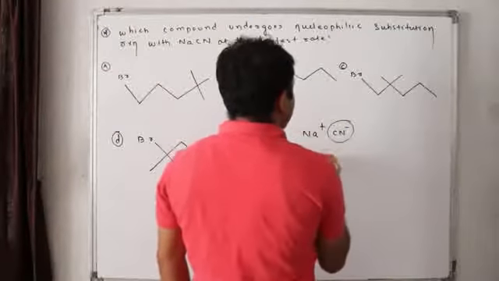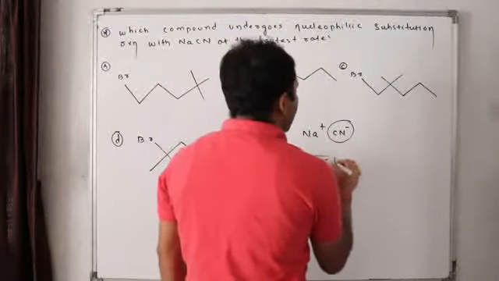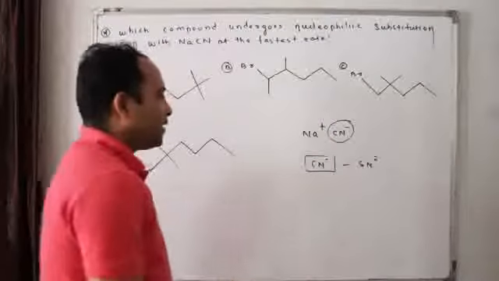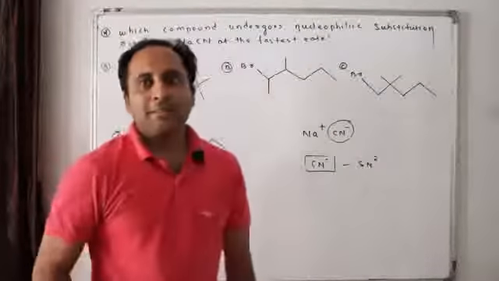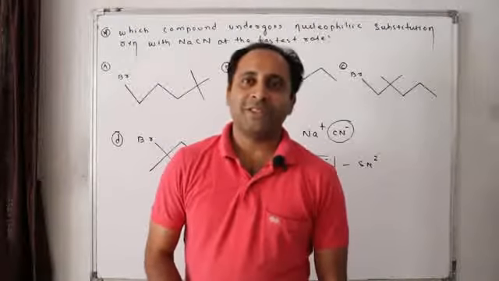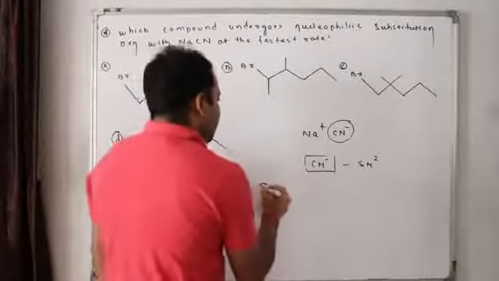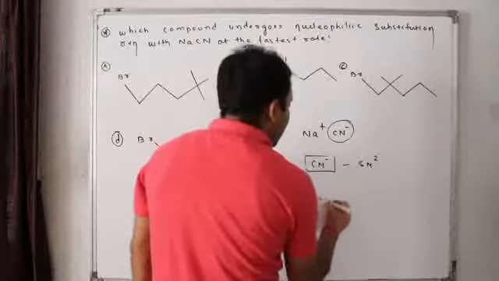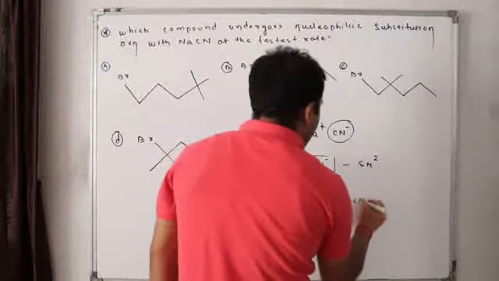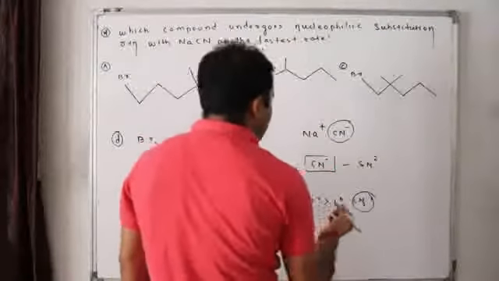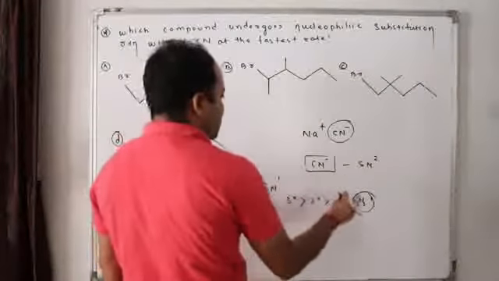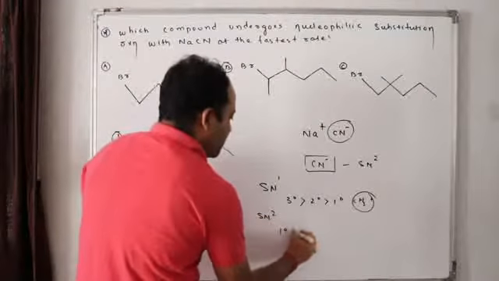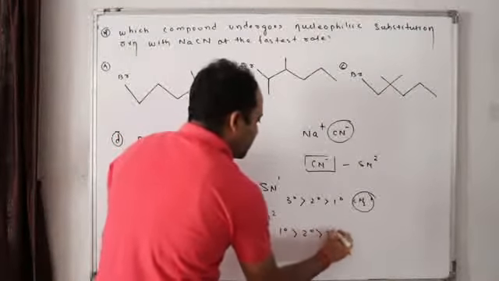We all know that CN minus is a stronger nucleophile, meaning preferably SN2 reactions, isn't it? Now I said degree plays a major role in determining SN1 or SN2, isn't it? For SN1, tertiary are faster, then secondary, then primary, and normally methyl halides do not show SN1 reaction. But in SN2 it's just the opposite, primary, then secondary, then tertiary.